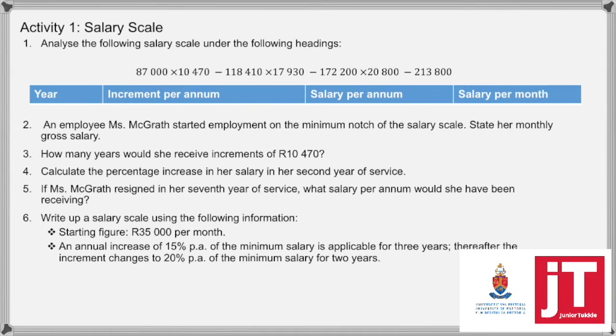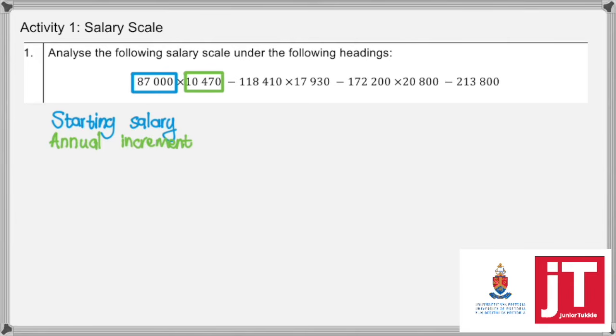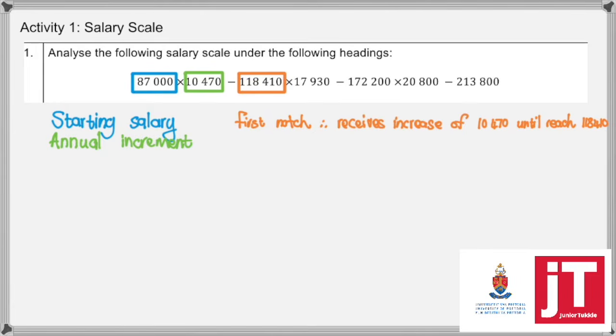So if we now have to look at the salary, we're going to have to look at the scale, analyzing it before we fill it in according to the headings. Let's just look at the scale. So the 87,000 is the starting salary. So that is the salary that you will start with when you are employed. Then the 10,470 Rand is an annual increment and an annual raise that you will get until you reach your first notch.